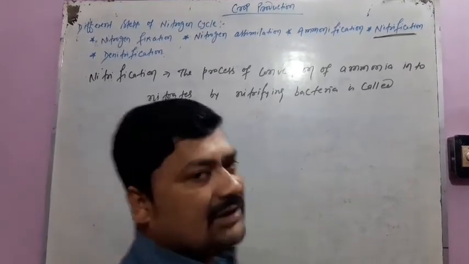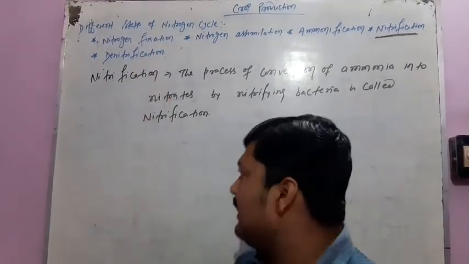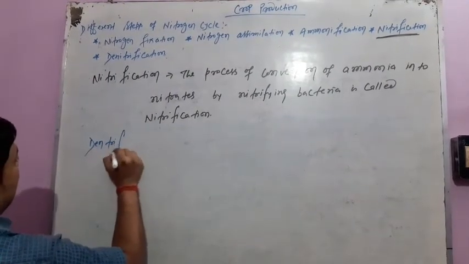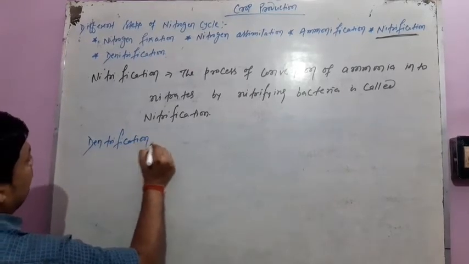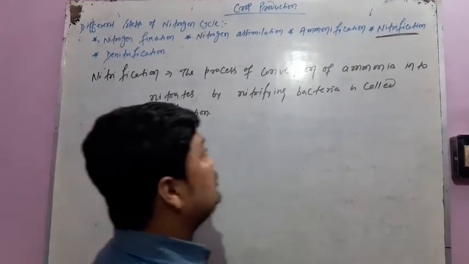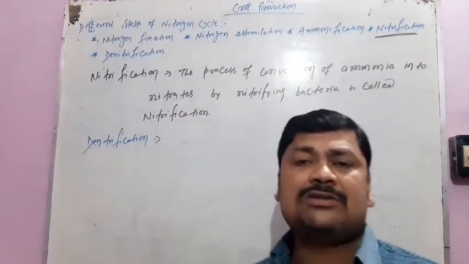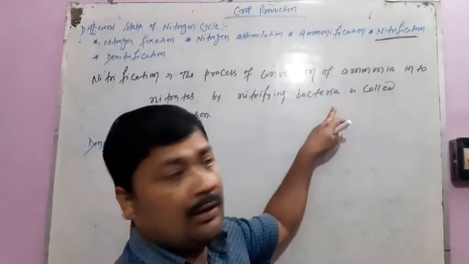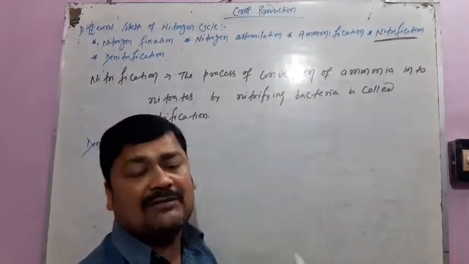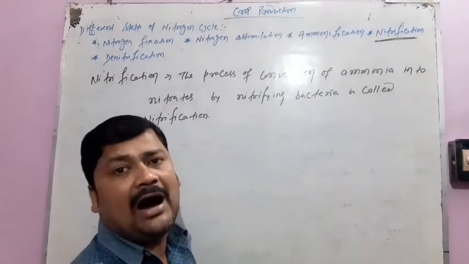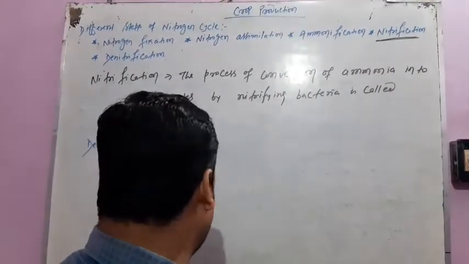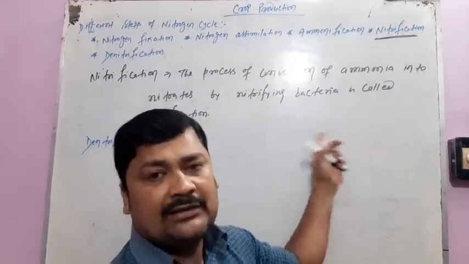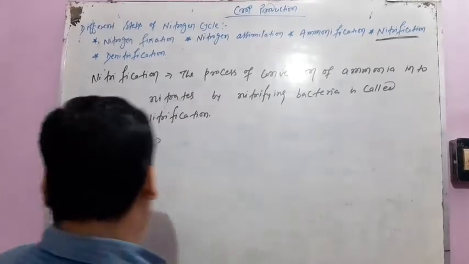After nitrification, the next step is denitrification. What is denitrification? In this process of the nitrogen cycle, some compounds present in the soil are used or absorbed by the plants, and the rest of the nitrates are converted into nitrogen gas with the help of denitrifying bacteria. This process is called denitrification.